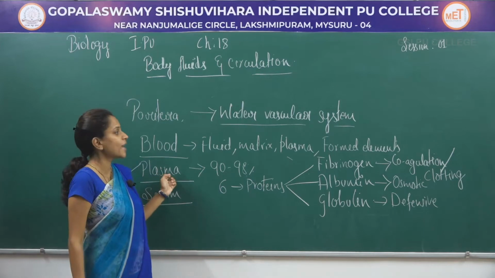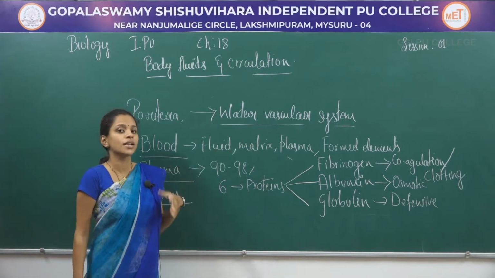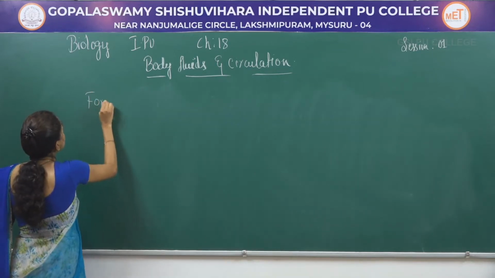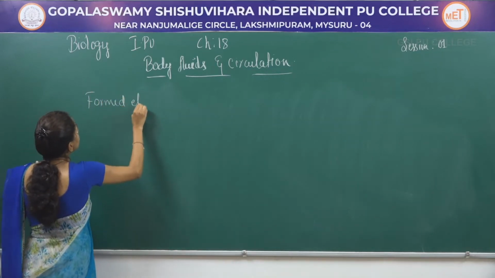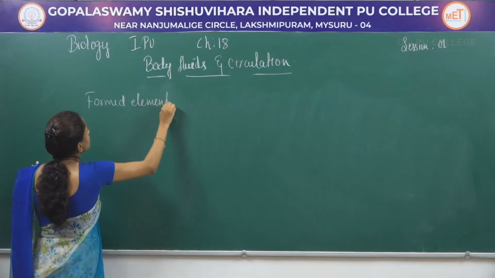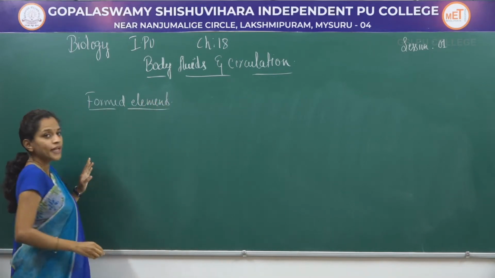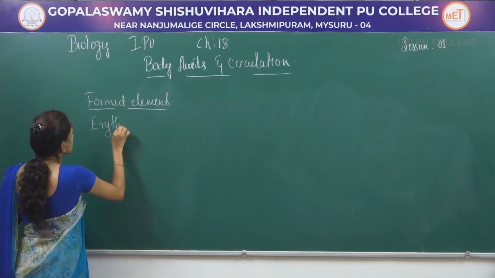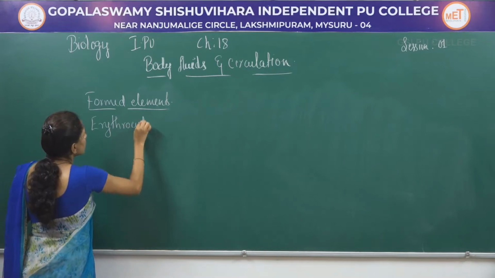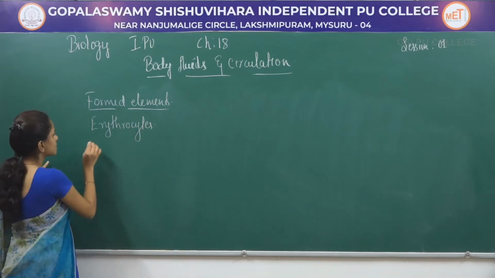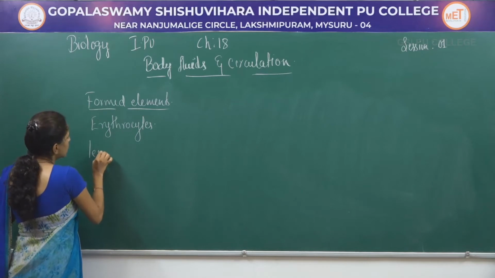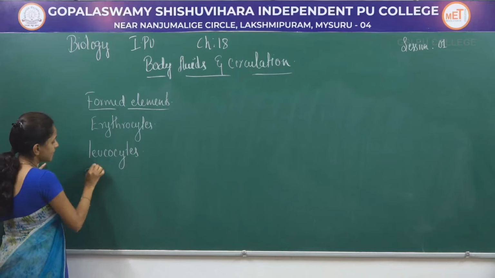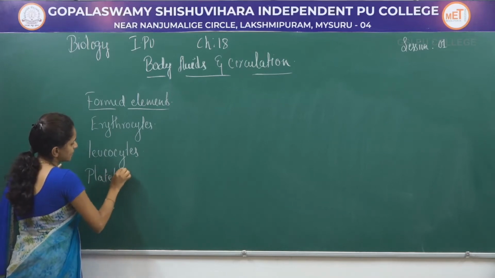Next we will study about the formed elements. Those are nothing but the cells which are present in the blood. Formed elements include erythrocytes, leukocytes and platelets.